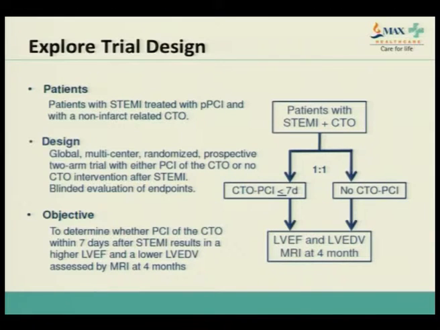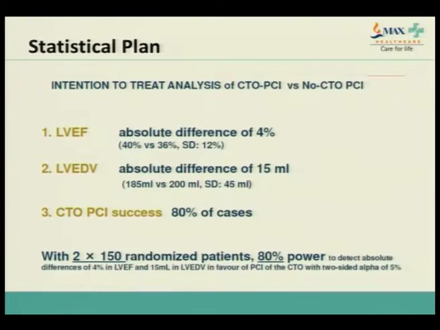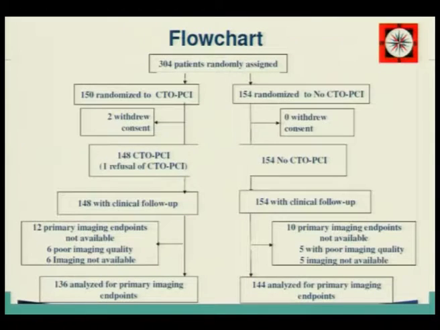Then on MRI, they wanted to analyze any change in the left ventricular ejection fraction and left ventricular end diastolic volume. These were the primary parameters they wanted to determine at 4 months. The intention to treat assumed a difference of 4% LVEF and an LVEDV change of around 15 ml, with an expected CTO PCI success rate of 80%.